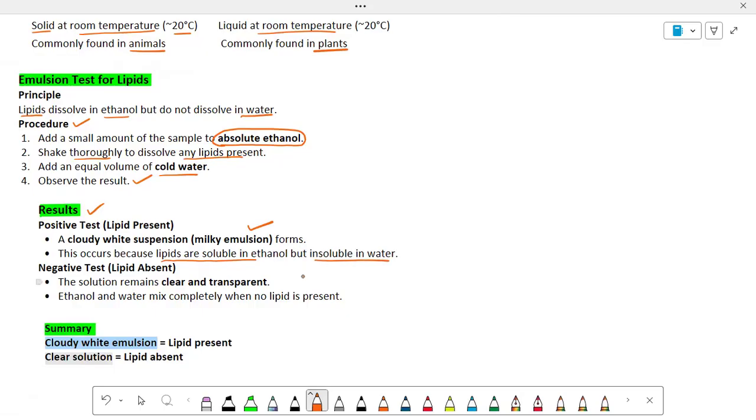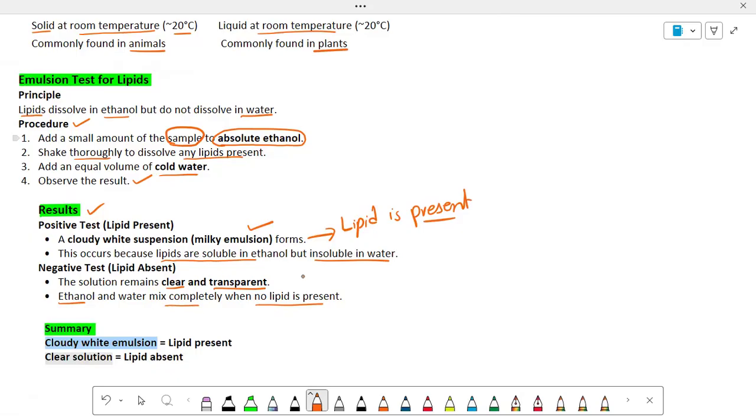What happens in the negative test? The solution remains clear and transparent. There is no cloud formation. Ethanol and water mix completely when no lipid is present. A cloudy white suspension is formed when lipid is present, because we have to check whether the sample contains lipid or not.